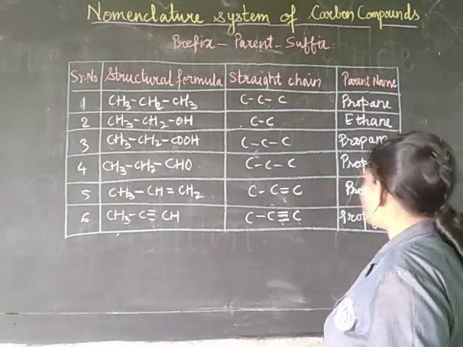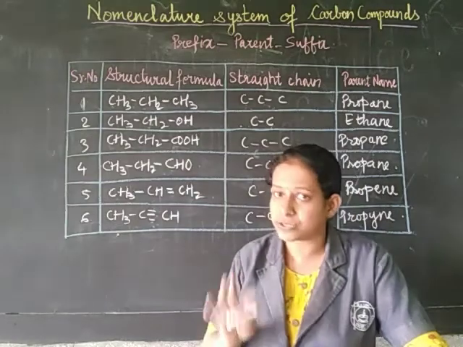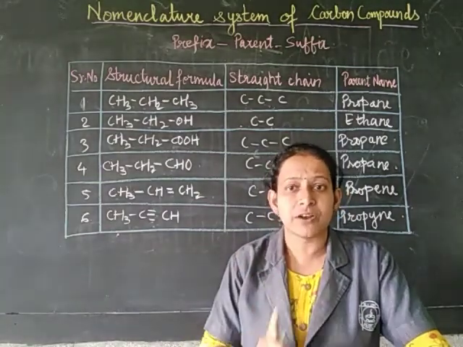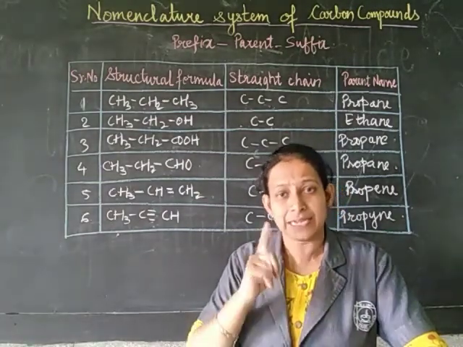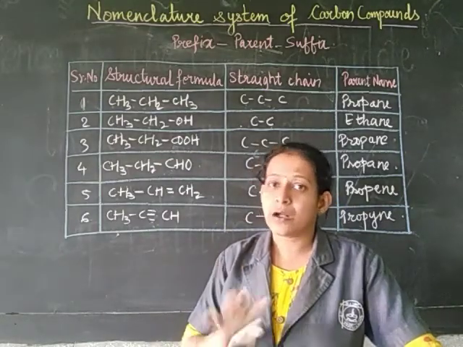This is how you have to write. This is the first step: draw the structural formula, count the number of carbons in the parent alkane, and then write the parent name accordingly.